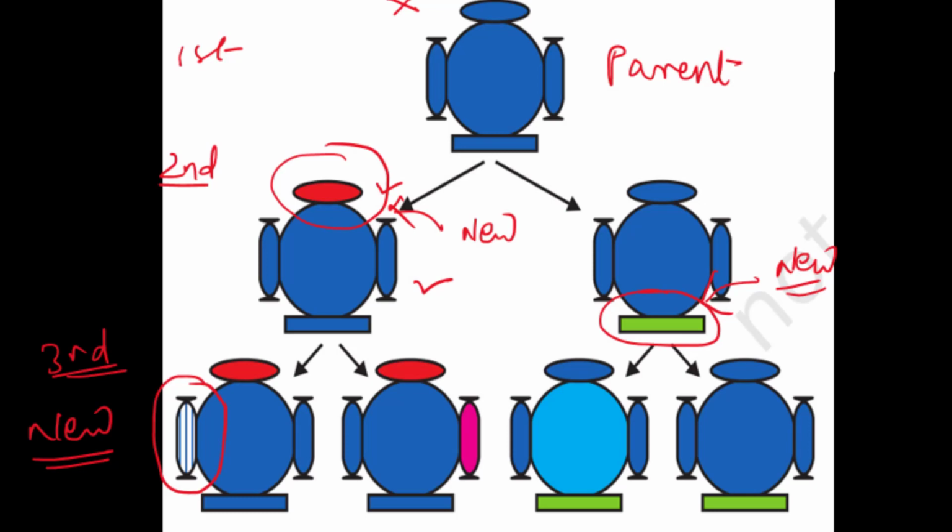But as you can see here, it has the old variation from the previous generation. Whatever variation was created in the second generation is getting transmitted to the next generation along with some new variations.